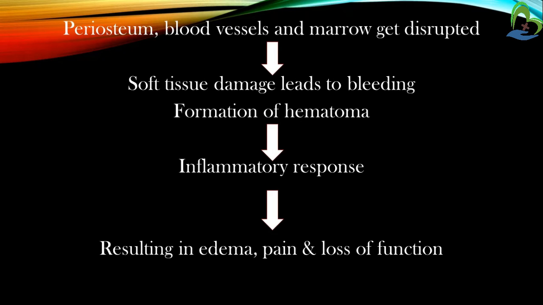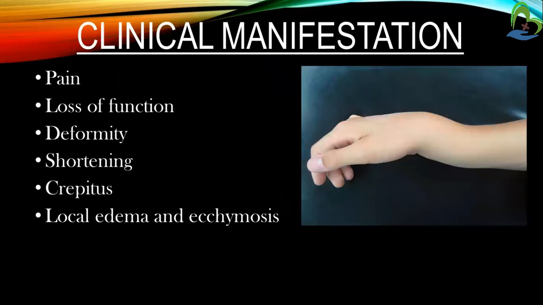Due to bleeding, a hematoma forms, and the inflammatory response starts, resulting in edema, pain, and loss of function.